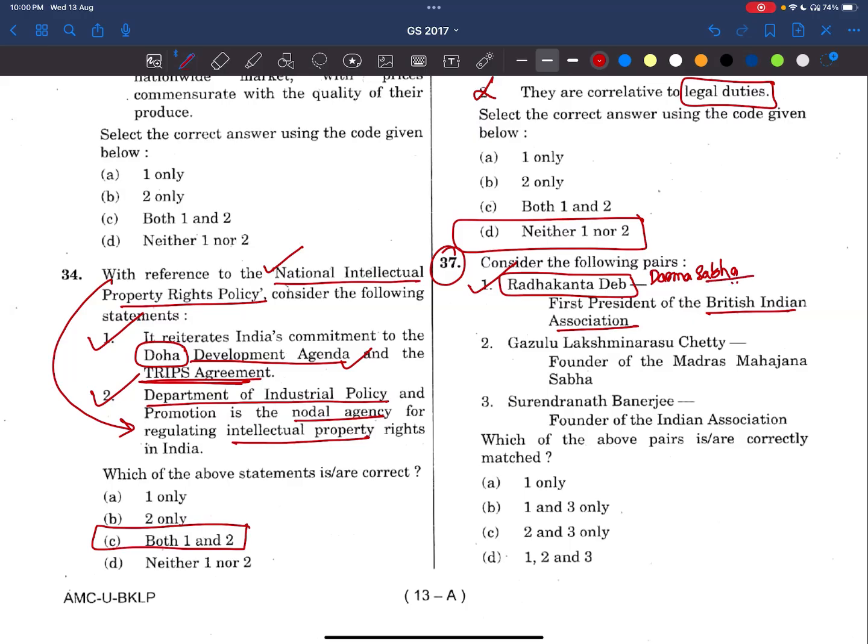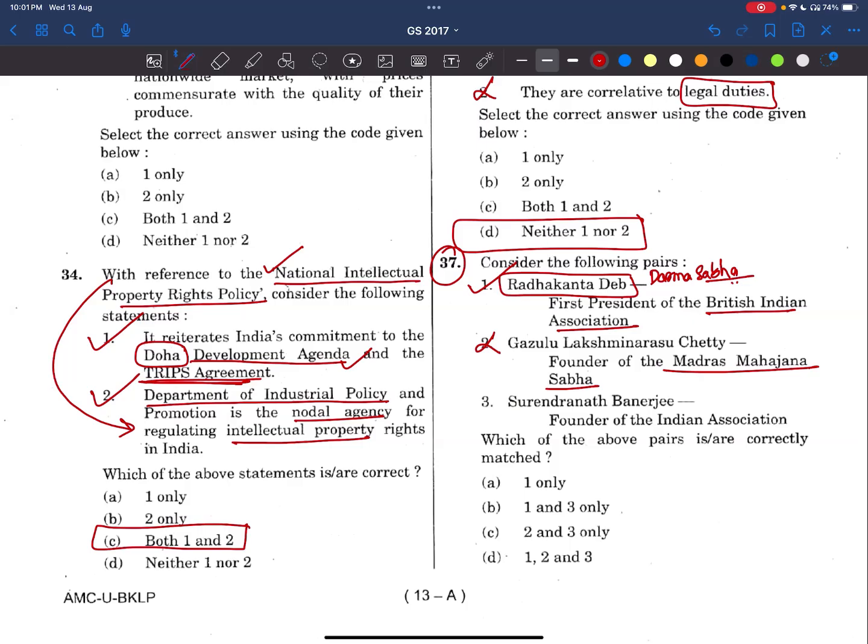Now, see, Gajula Lakshminarasu Chetty, founder of Madras Mahajan Sabha. No. Madras Mahajan Sabha is founded by 3 persons. Veera Raghavacharya and Ramaswamy Mudaliar and P. Anandacharya. Not Gajula Lakshminarasu Chetty. So, second statement is wrong.